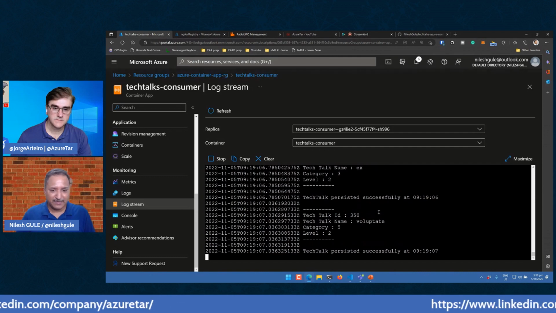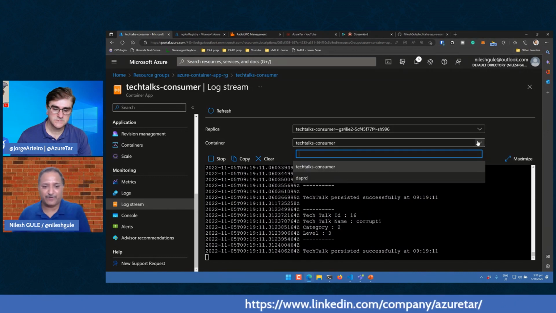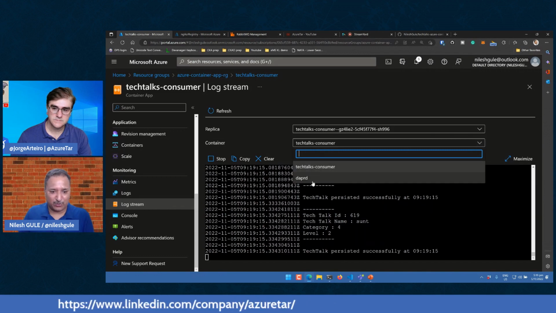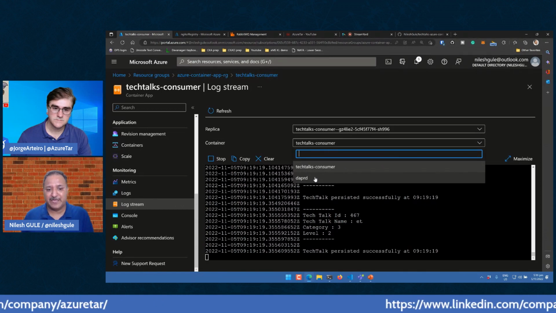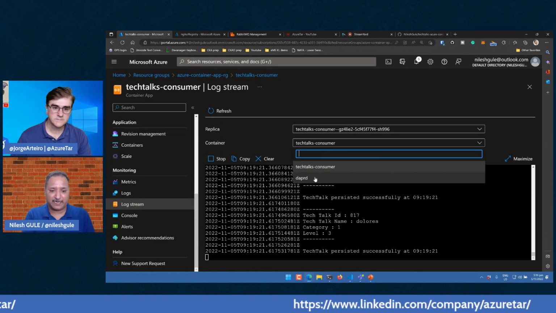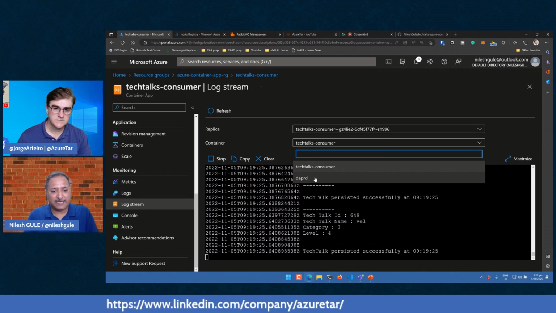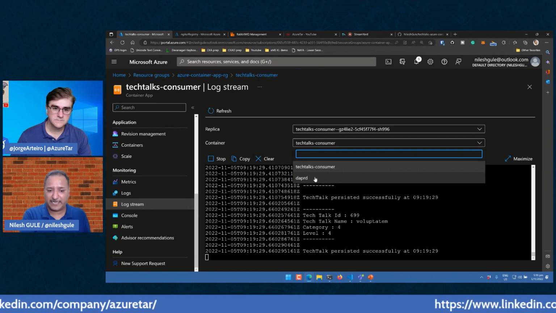And we can also switch between the containers. So when we say enable Dapr, we find that there is also a sidecar container created along with our application container. And this is the sidecar container. If you know how a sidecar works, it works side by side to your application container and it provides cross-cutting concerns.